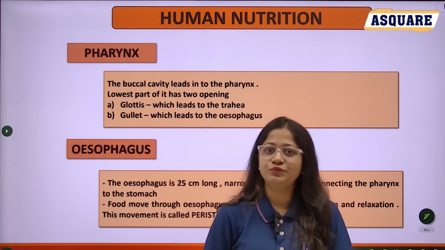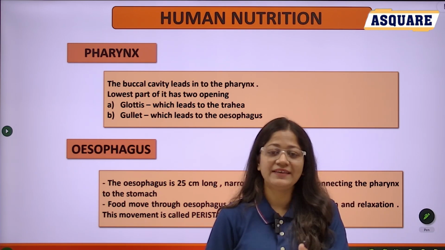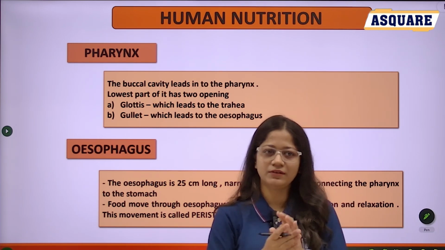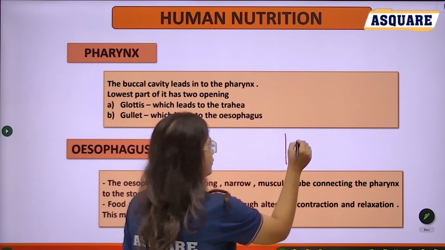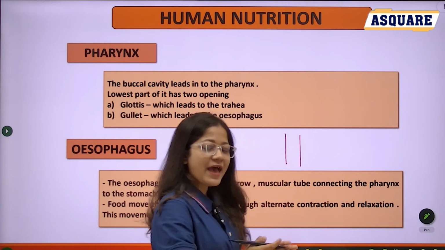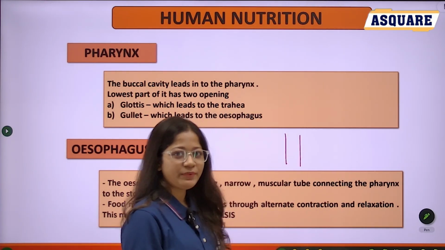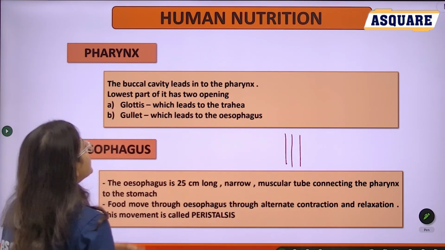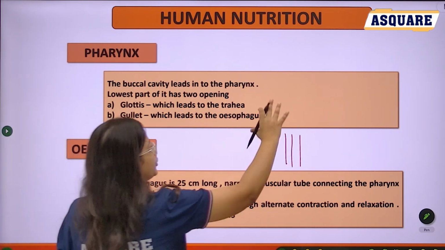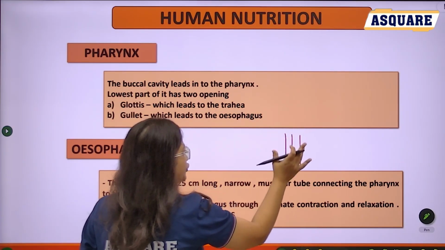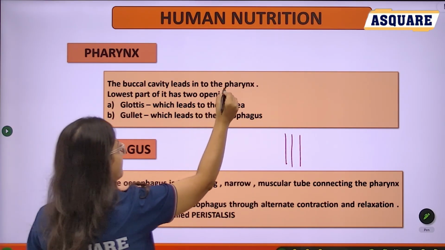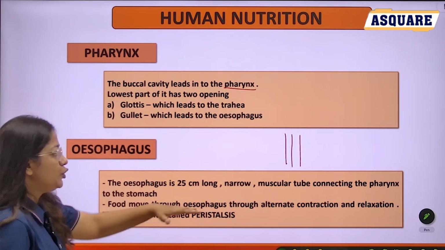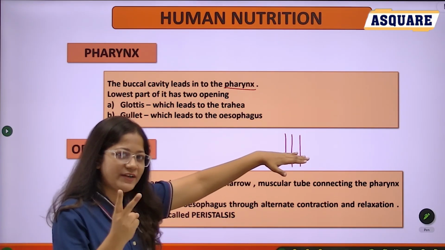Now move towards the pharynx. Pharynx is a tube-like structure and it is the common passage for your food pipe as well as your windpipe. See, the buccal cavity leads to the tubular structure we call the pharynx, and its lowest part has two kinds of openings.